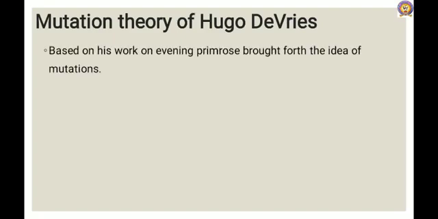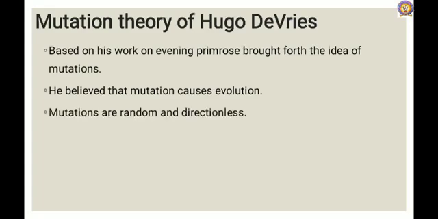The next is the mutation theory by Hugo de Vries. In the first decade of the 20th century, Hugo de Vries, based on his work on evening primrose, brought forth the idea of mutations. Mutation means a large difference arising suddenly in a population. He believed that it is mutation which causes evolution and not the minor heritable variations that Darwin talked about.